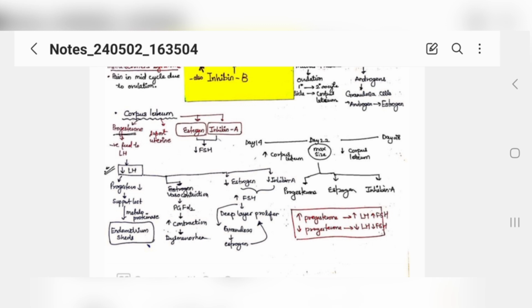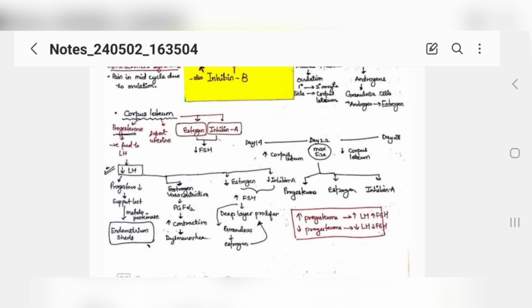And this is the concept of OCPs also, that you are giving hormones in oral contraceptive pills. When these hormones are continuously given by the pills, your hormones stay at their levels. When you stop taking your OCP tablets, your hormones go down and menstruation occurs.